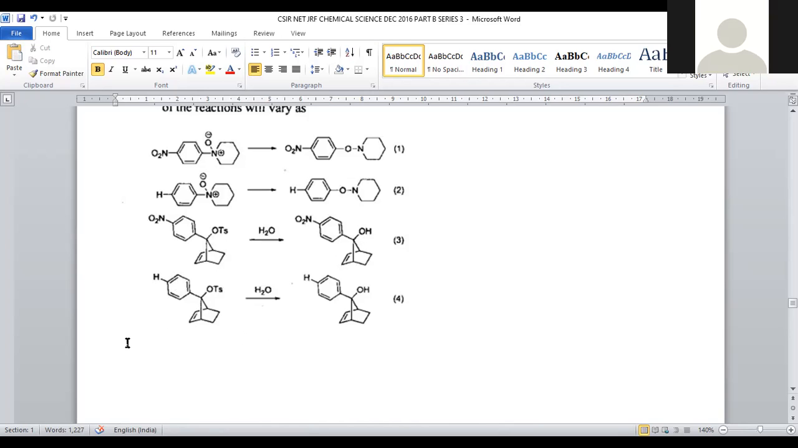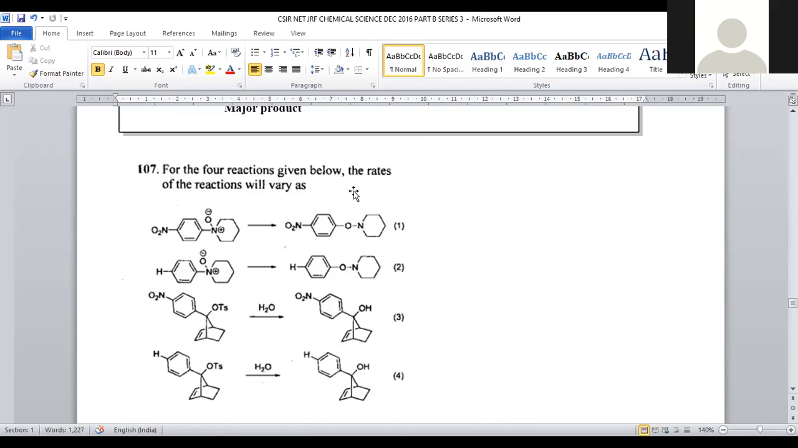And the same reaction is performed without the nitro functional group. The same hydration will be carried out without the nitro functional group, then the product is obtained. Then we have to predict the rate of reaction. We have to observe the presence of the substituent and the rate of reaction.